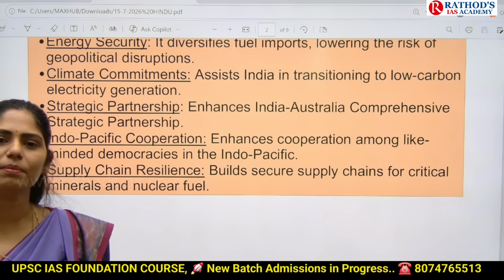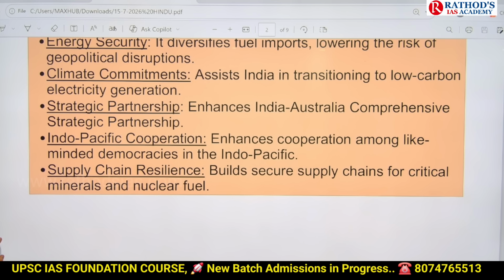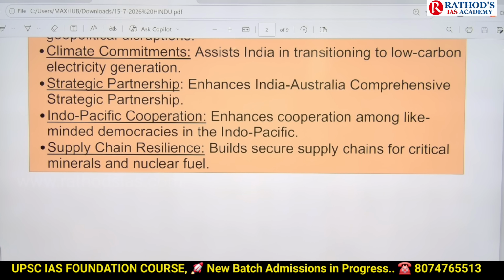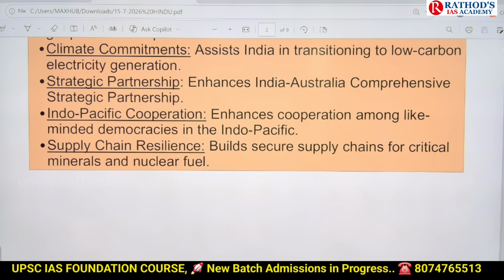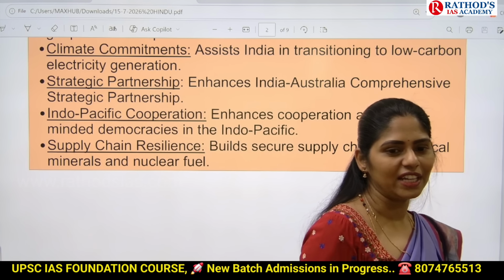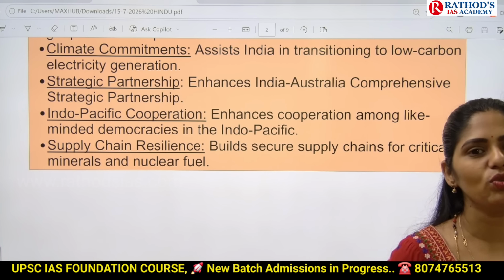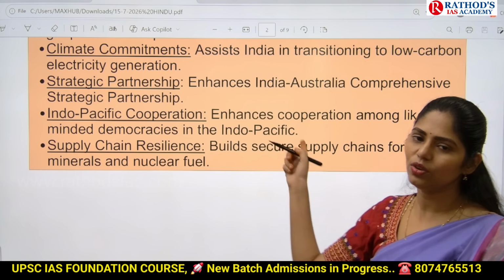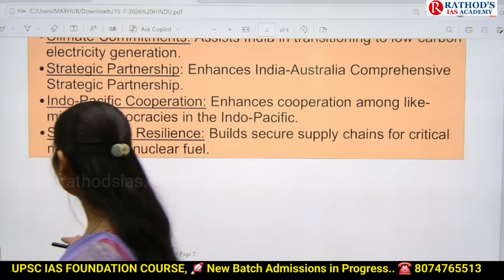It will be helpful for maritime security also. And we can ensure supply chain resilience. We can build supply chains for critical minerals, and even enhance nuclear fuel. Obviously, it will support our Shanti Act we passed in December 2025. In this way, you have to see this case.